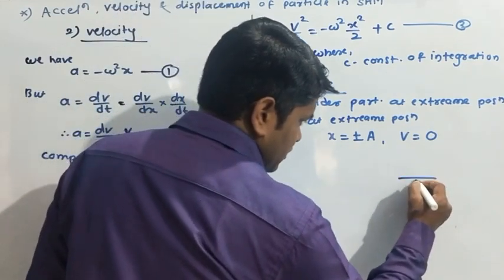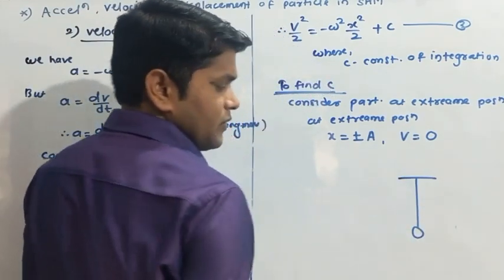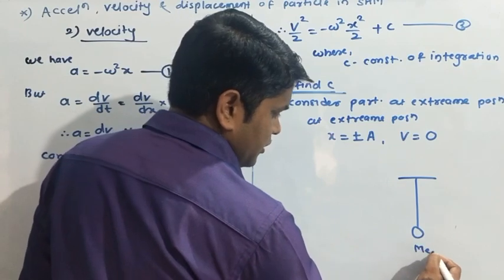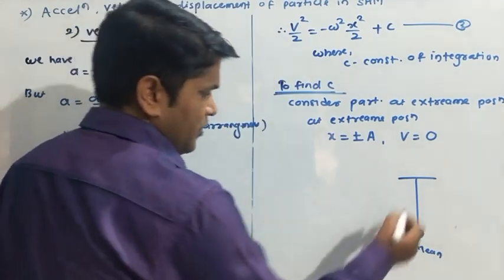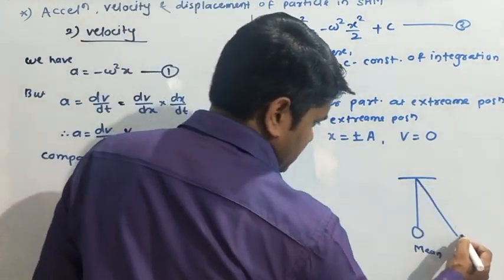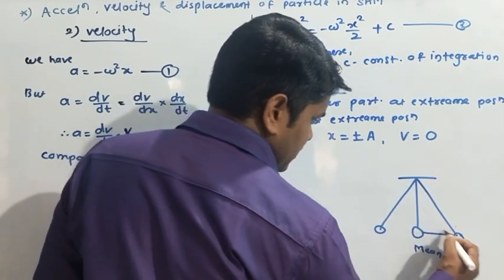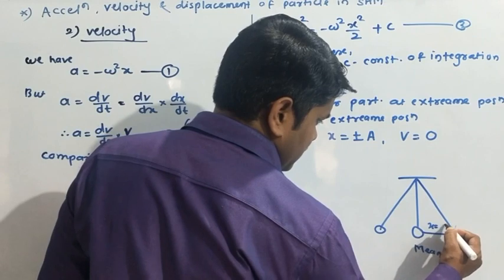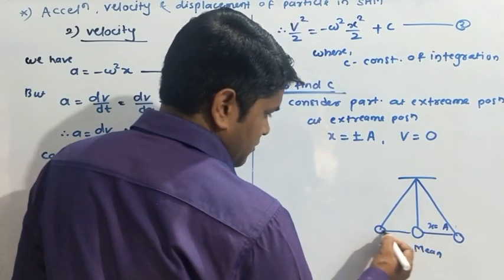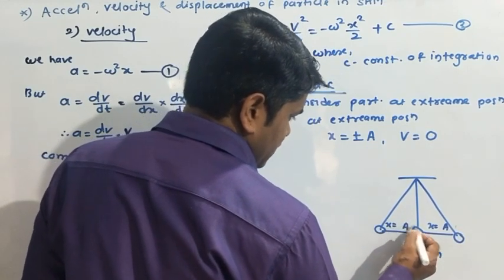Why plus minus? Suppose we consider the example of a simple pendulum. This is the mean position. If we displace it here or displace it here, this displacement x is equal to how much? It is a. Again this displacement x is equal to a.